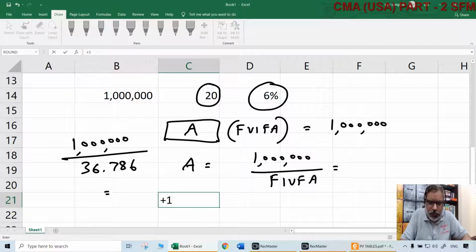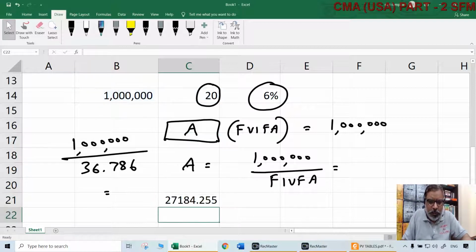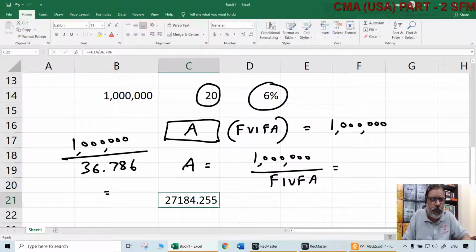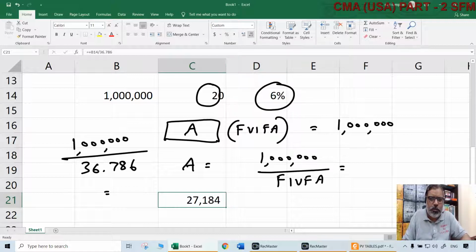Let us do that computation. We have this already, so let us take directly this $1 million divided by 36.786. What does that come to? Simple. So a person who wants to have $1 million upon retirement after 20 years needs to set aside and invest $27,184 each year. Of course, when is that? If the rate of interest is 6%. If the return that he can get on his investment is 6%.